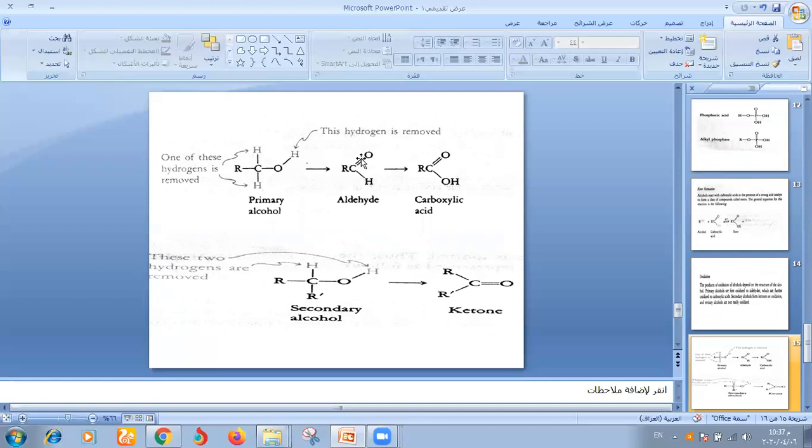The functional group here is C=O, but before it was OH. This aldehyde, when oxidized, forms carboxylic acid. For secondary alcohol, one hydrogen is removed from the carbon and the H carried by O is removed to form ketone.